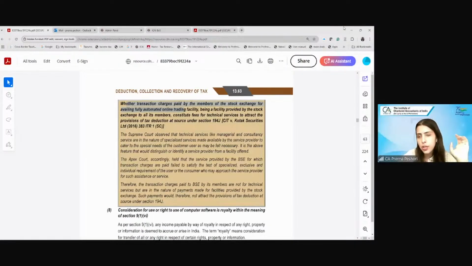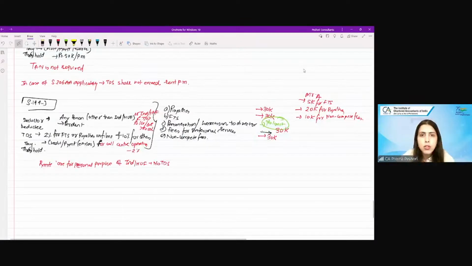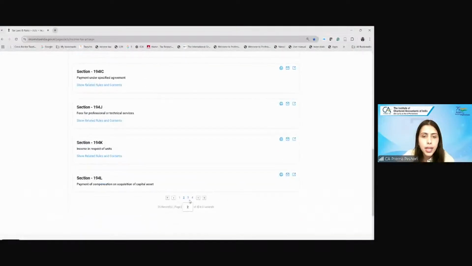Fine? Okay. Now there is a similar section which is applicable over here, which is section 194M. Let me first take that.